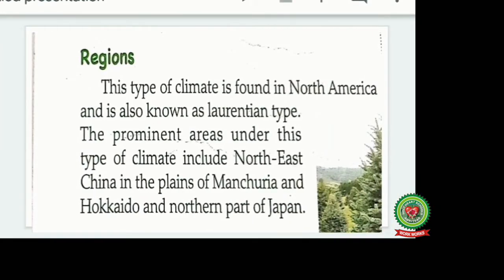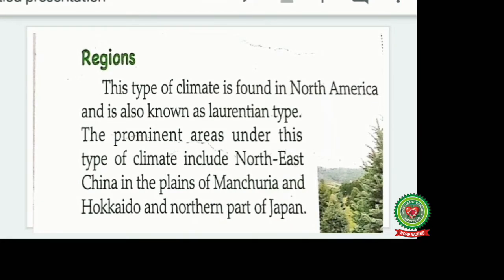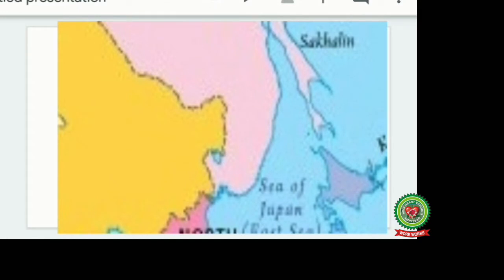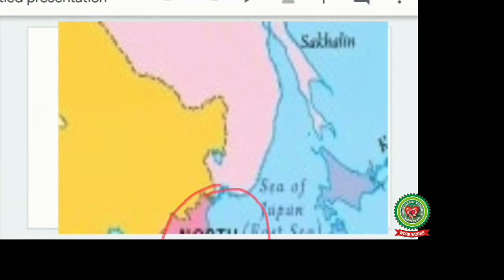Region. This type of climate is found in North America and is also known as Laurentian type. The prominent areas under this type of climate in Asia include Northeast China, in the plains of Manchuria, and Hokkaido in the northern part of Japan. This picture shows Northeast China or Manchuria. This is a part of Hokkaido where Manchurian type of climate is found in Asia.